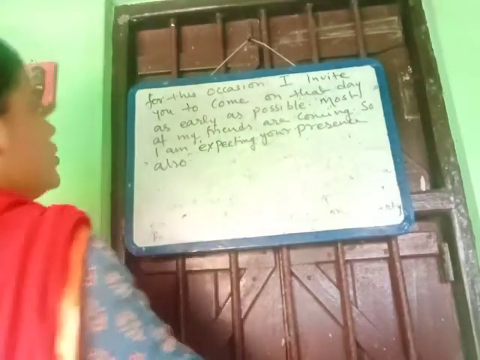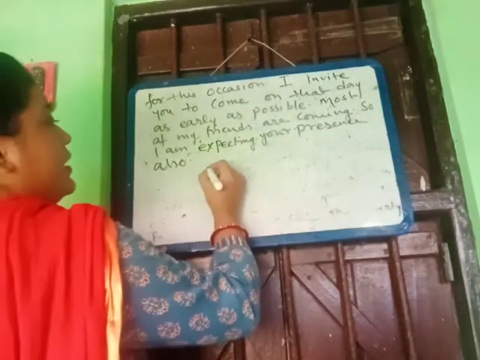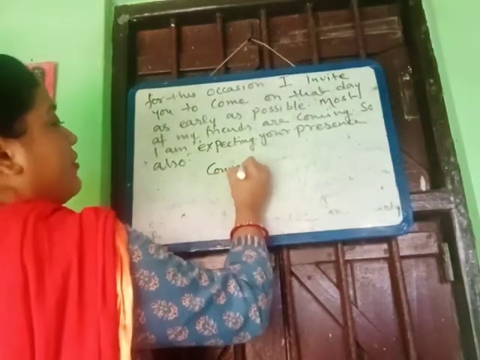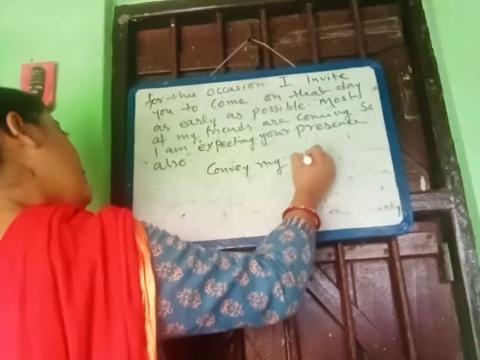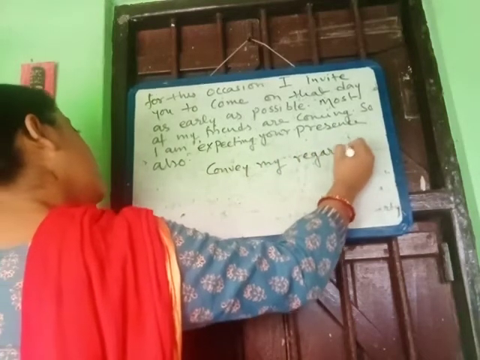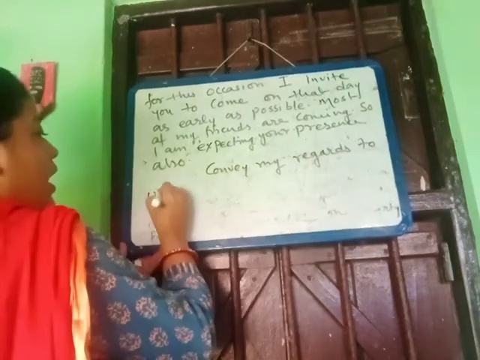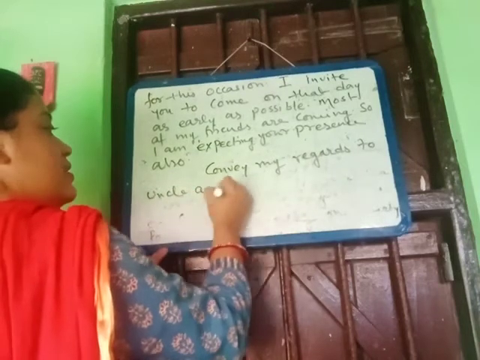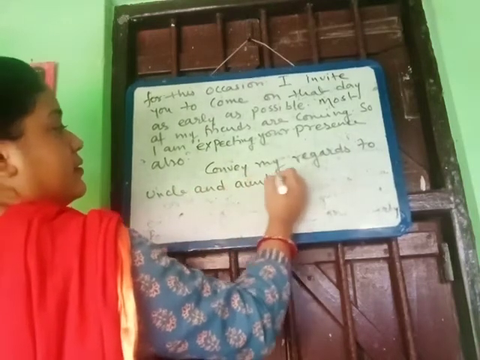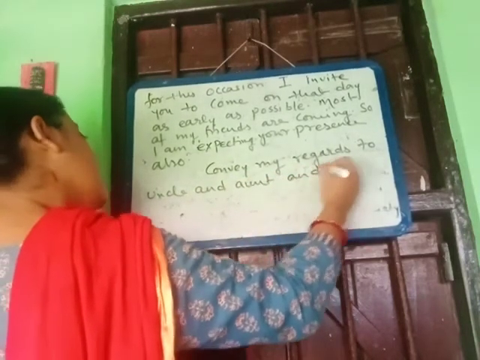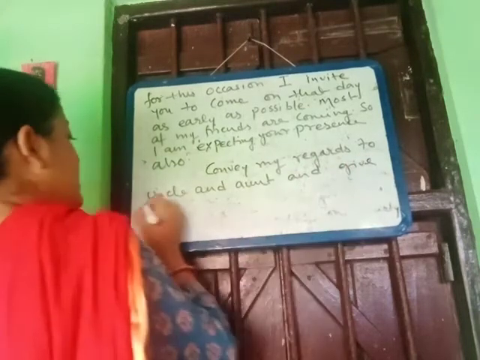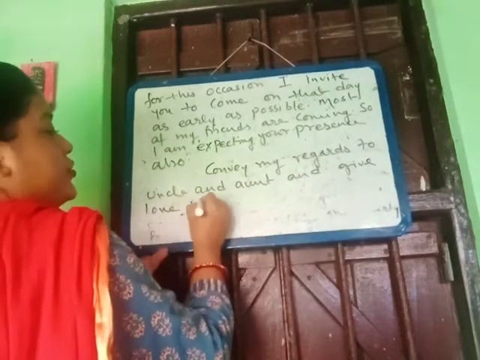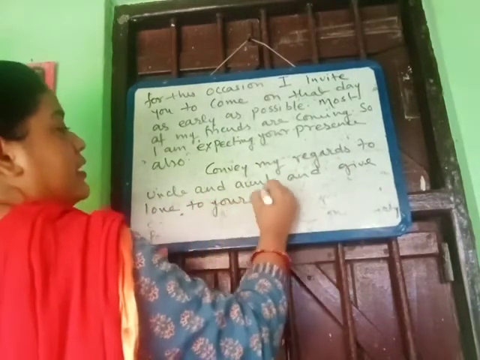And last of all you will write: convey my regards to uncle and aunt and give love to your little sister.